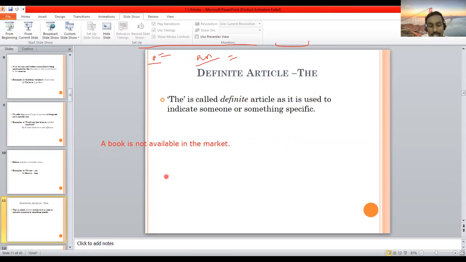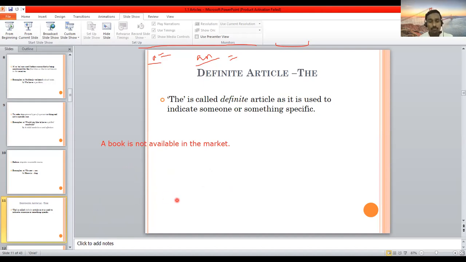Here, book is specific. Then the next says, the water of this river is very clear and sweet. Here the noun water is a material noun, and generally an article is not used before it. So you can't use a water or the water.